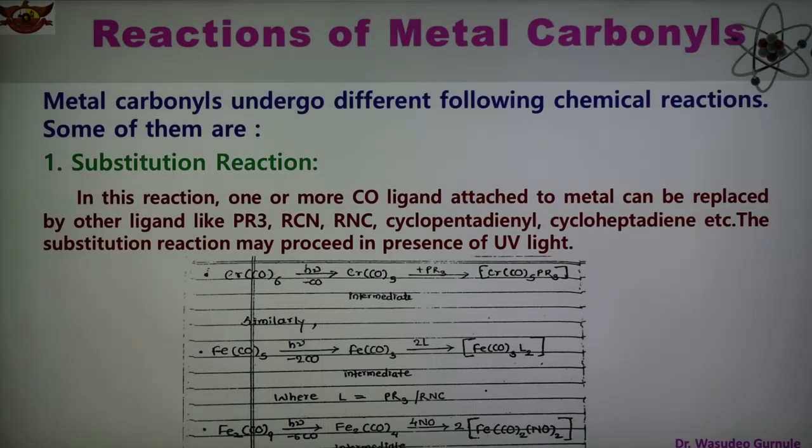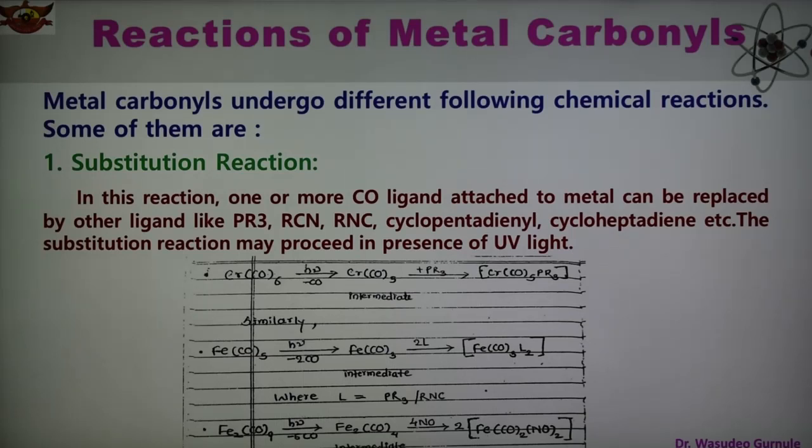So the first important chemical reaction of metal carbonyl is the substitution reaction. Here, from the metal carbonyl we can substitute another ligand in place of the CO ligand. One or more CO, carbon monoxide or carbonyl groups, can be removed, and in place of that we can substitute cyclopentadiene, PR3 (triethylphosphine), alkyl cyanide, alkyl thiocyanate. These ligands can be substituted in place of the carbonyl ligand.